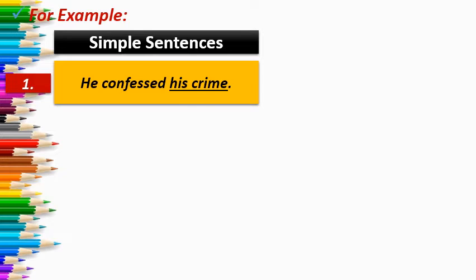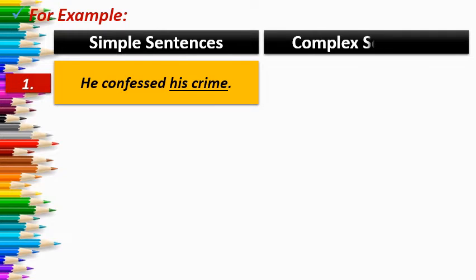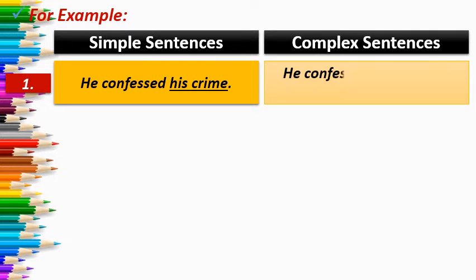So when you convert the same sentence into a complex sentence, what you have to do? First of all, you have to split the sentence into two ideas. But here, one idea will be independent and another idea will be dependent. Fine. So first of all, convert the simple sentence into two ideas. He confessed. As you are getting one idea, what is the second idea? His crime.